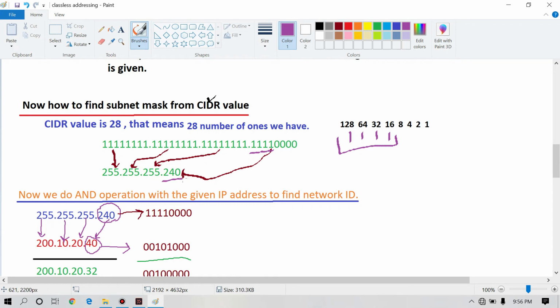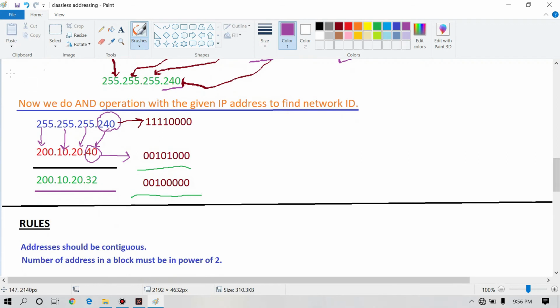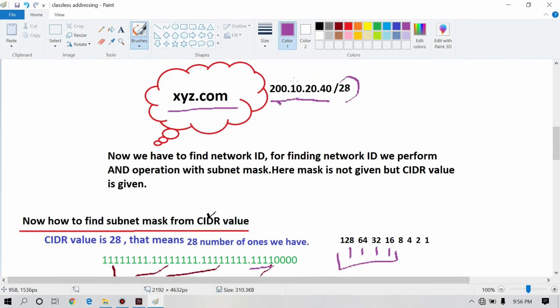Now, for finding the network ID, we have to perform an AND operation. This is our subnet mask which I have found recently, and this is the IP address which is written here.